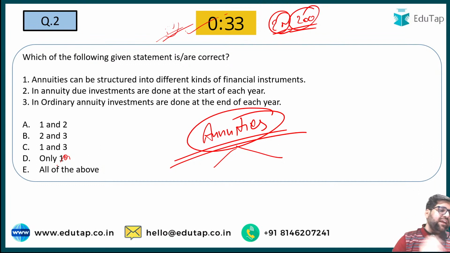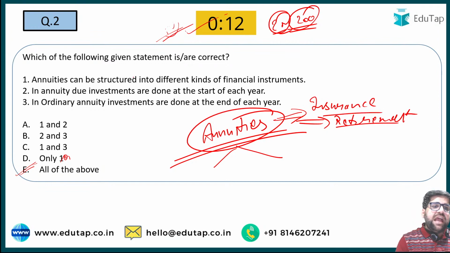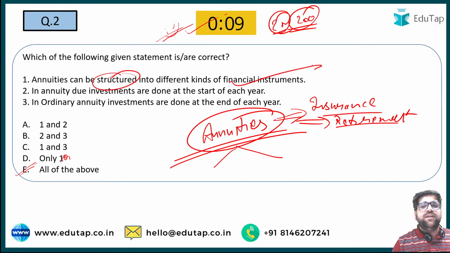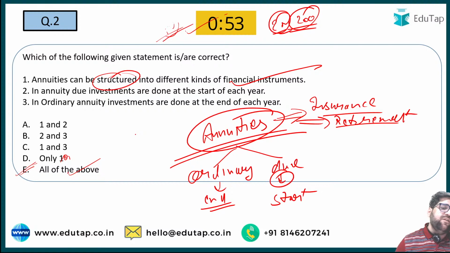See, the correct answer here will be E only, that all of the above statements are correct. Why? Because annuities are a certain type of class wherein a series of payments can be made. You can break annuities into insurance products as well. You can break annuities into retirement products as well. So please be informed that annuities can be structured into different financial instruments. This statement is true. Now for your knowledge, there are two types of annuity. First is ordinary and the second is annuity due. Under ordinary annuity, the payment is done at the end of the year, and under annuity due, the payment is done at the start of the year. That's why all of the above was the correct answer.